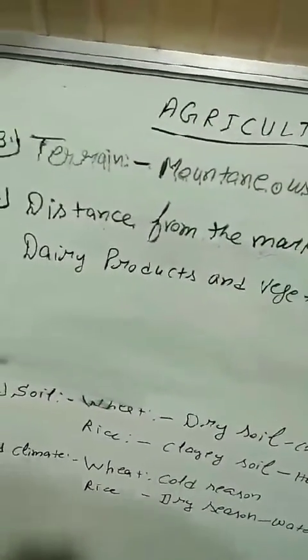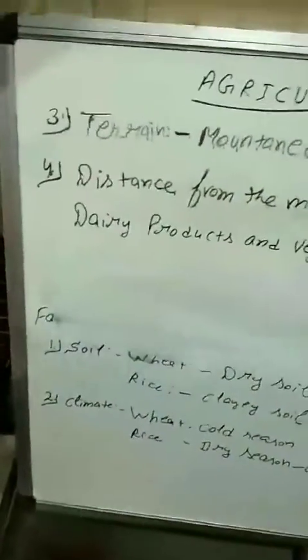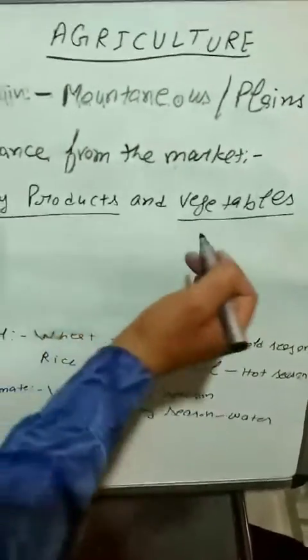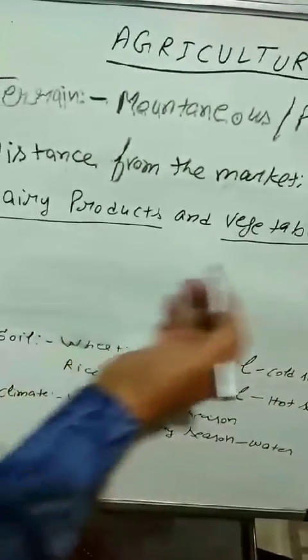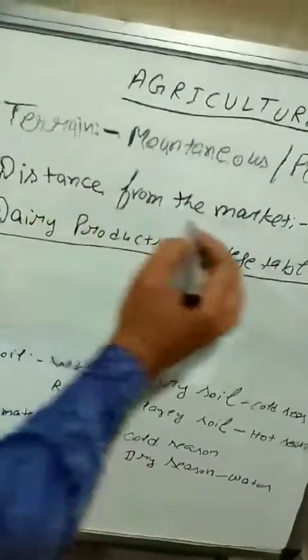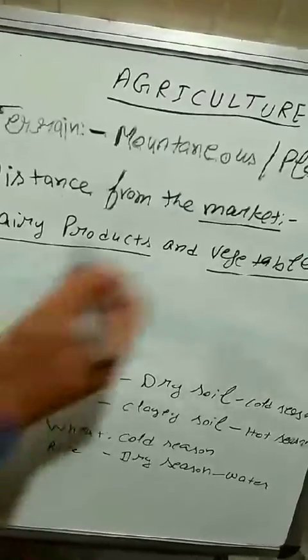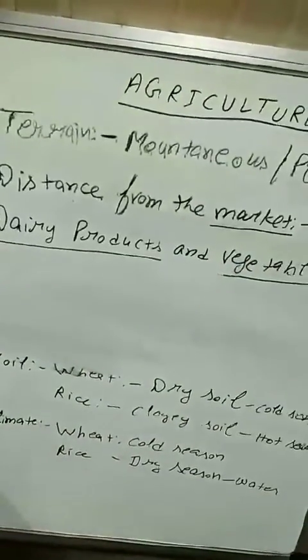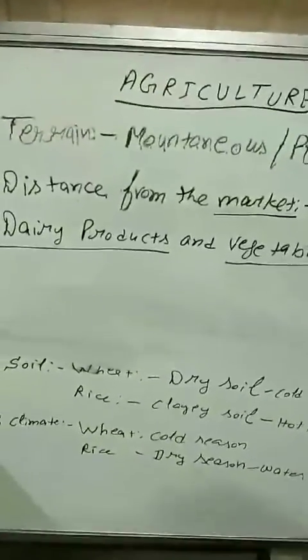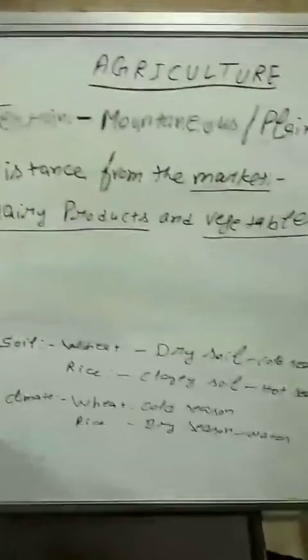Perishable means जो चीजें जल्दी खराब हो जाती हैं. To help class 6 students understand, perishable means that. Dairy products and vegetables can perish on the very next day, so we have to sell these items on a daily basis. For that we require nearby markets to sell these two commodities as early as possible. So these are the four factors that affect agriculture.